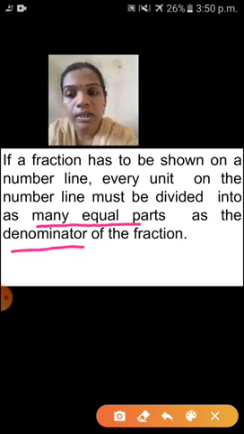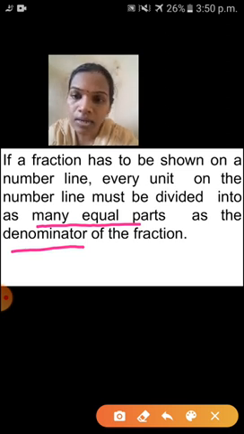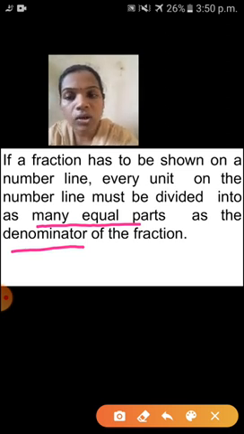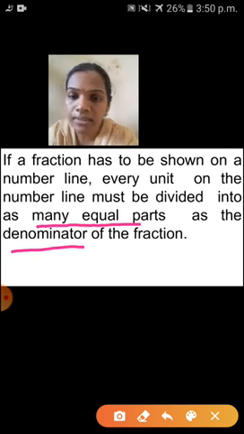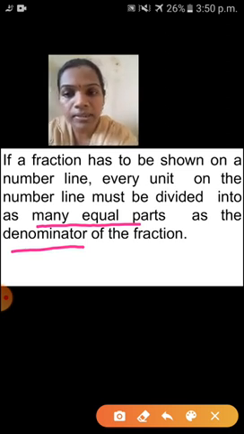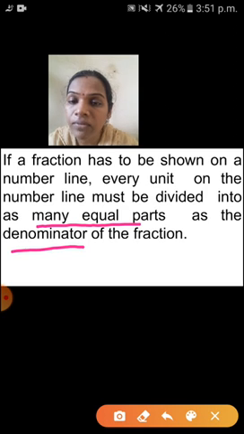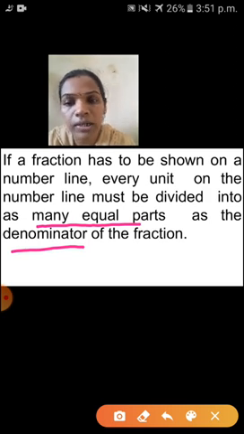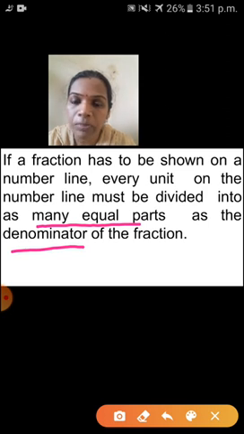Suppose the denominator is 3, then every unit we have to divide into 3 equal parts. Suppose the denominator is 6, then every unit you have to divide into 6 equal parts. Suppose the denominator is 4, then every unit we have to divide into 4 equal parts. Understood, children?